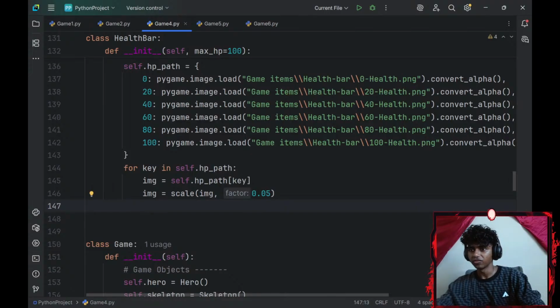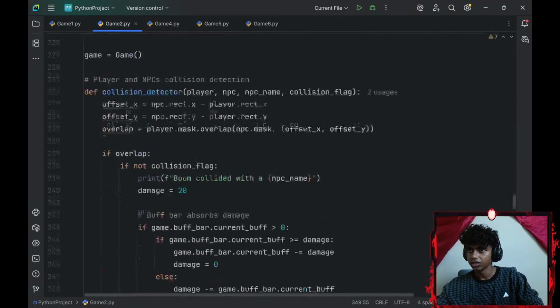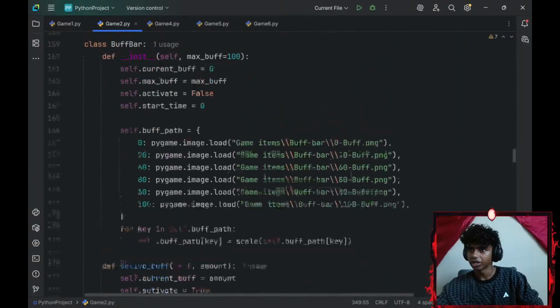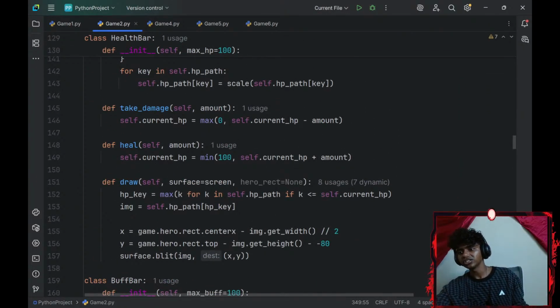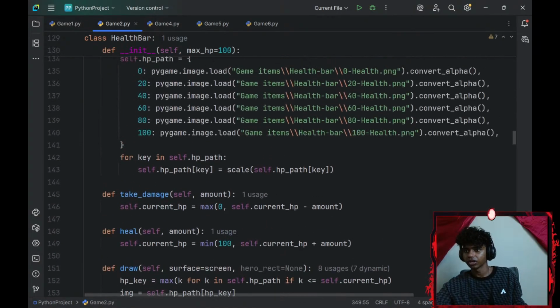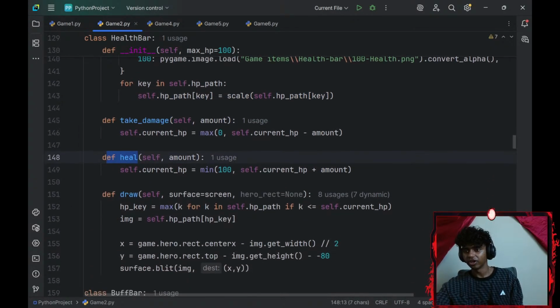I honestly forgot the formula for that, so I might just take a look at the reference. Okay, so I go up to my health bar class, right here. Oh, I had to use, okay. This part was correct, but I could create, okay, I could do it that way, and then I'm going to need a take damage method, a heal method, a draw method.